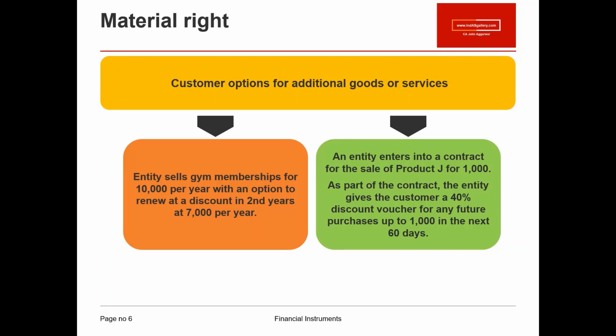What could be the examples of this kind of contract? For example, an entity is selling a gym membership for rupees 10,000 in the first year, and those members have an option to renew their membership in the second year at a discounted price of 7,000. Right. So basically, the first transaction is at 10,000 and the second transaction is at a discounted price of 7,000.